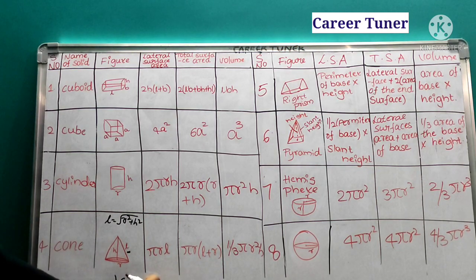Or else you can remember the ratio. Volume of cylinder by volume of cone is nothing but 3:1.